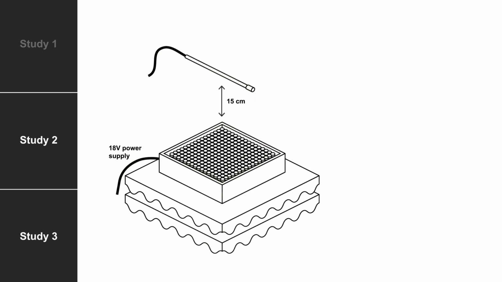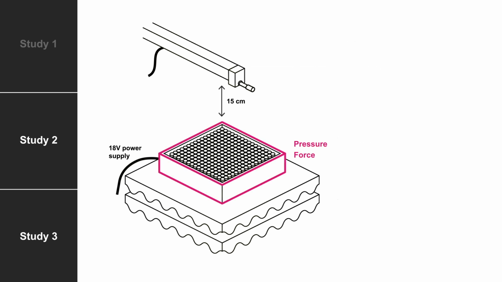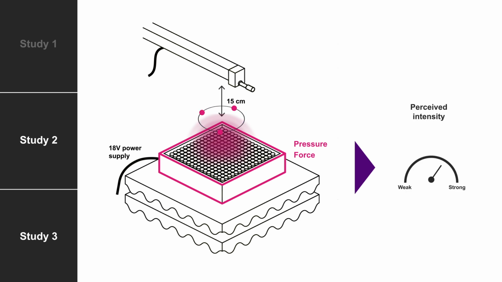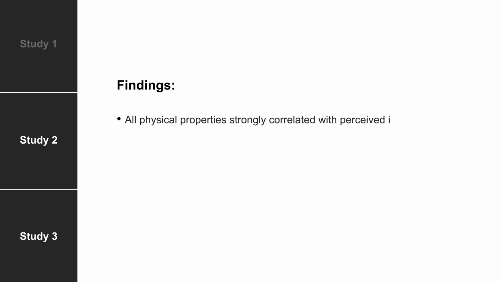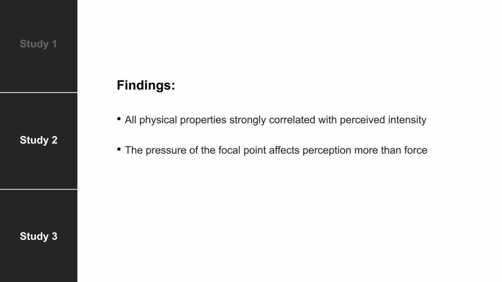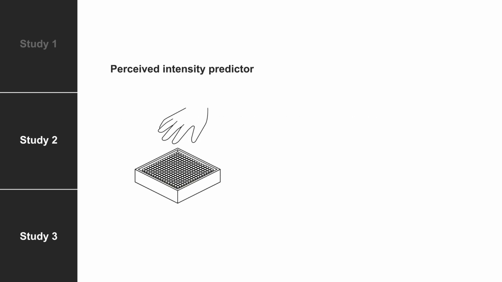In the following 2 studies, the physical properties of the device in terms of pressure and force were extracted from the spatial-temporal modulation parameters and mapped to perceived intensity. We found that all physical properties strongly correlated with perceived intensity, and the pressure of the focal point affects perception more than force. The absolute pressure relative to the minimal perceivable threshold correlated most with the perceived intensity. We developed a perceived intensity predictor based on this physical property.